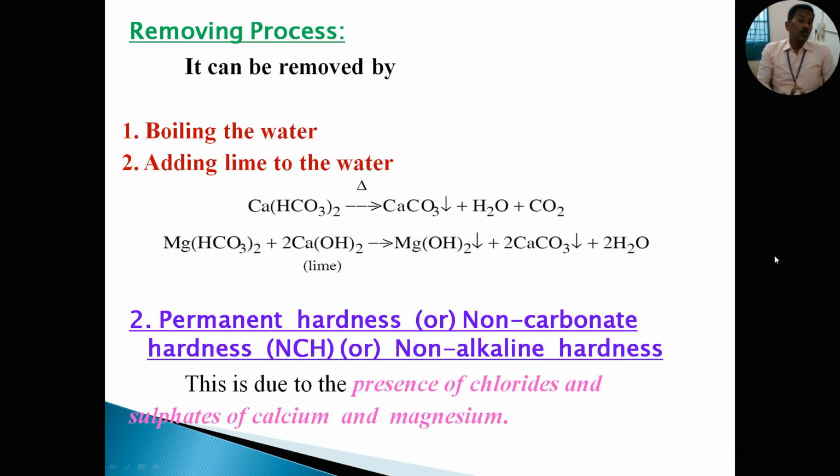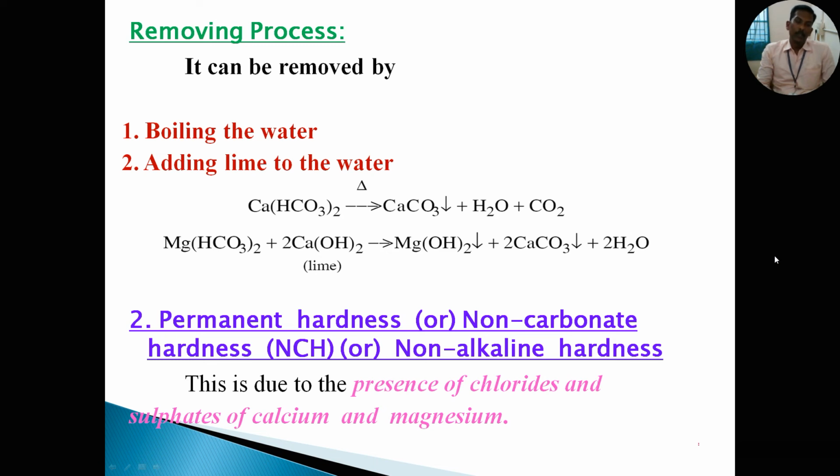Next, how to remove temporary hardness from water? This can be removed by two processes: boiling the water and adding lime to the water. In every home we heat water for drinking, because all the microorganisms are killed, and it is healthy, so all human beings drink boiled water.